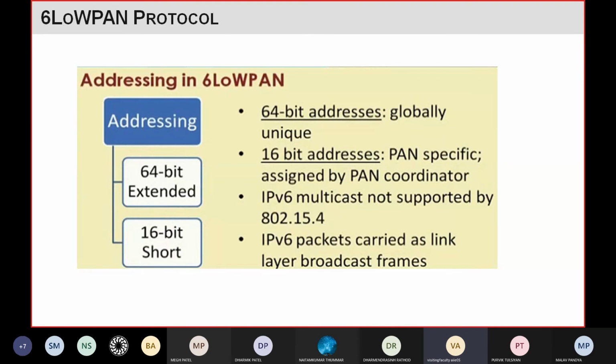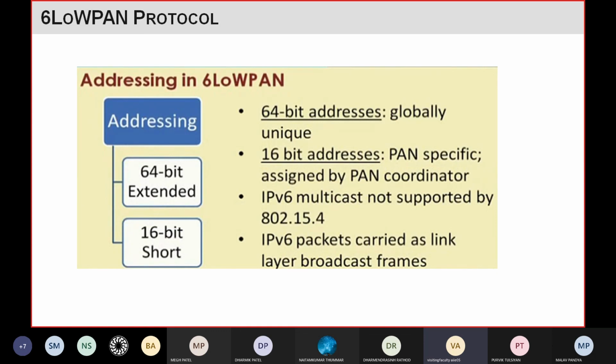PAN means personal area network, and the network coordinator will assign this address. But when you use the 64-bit address, you can't use features like IPv6 multicast. That is not supported, and these IPv6 packets are carried as a link layer broadcast frame.